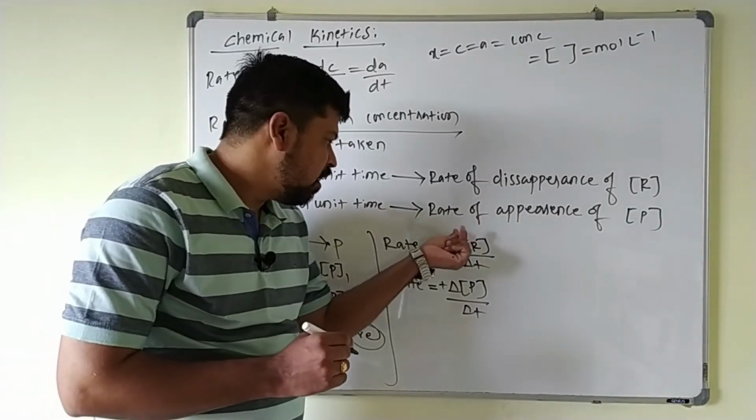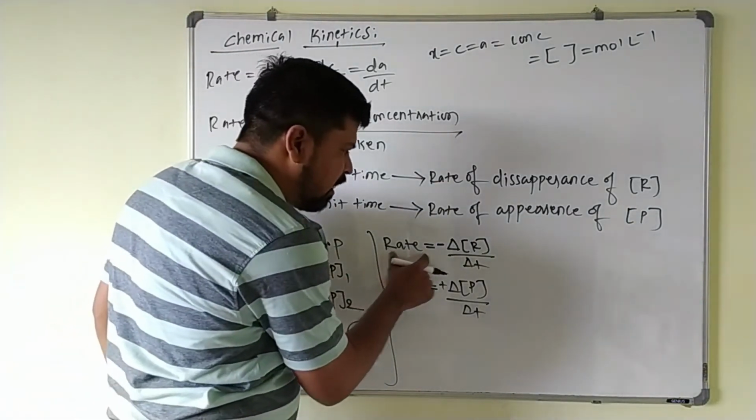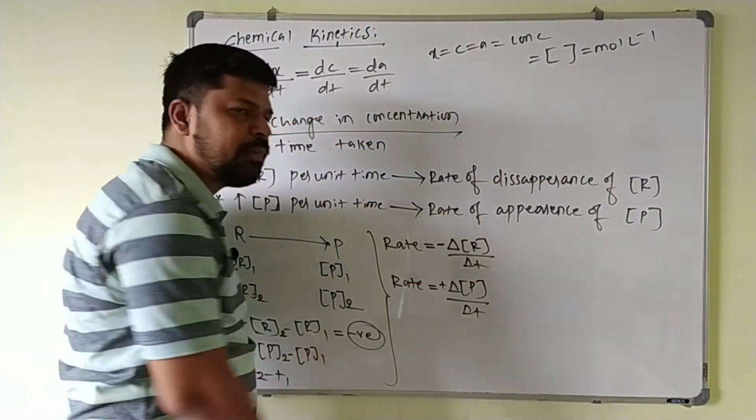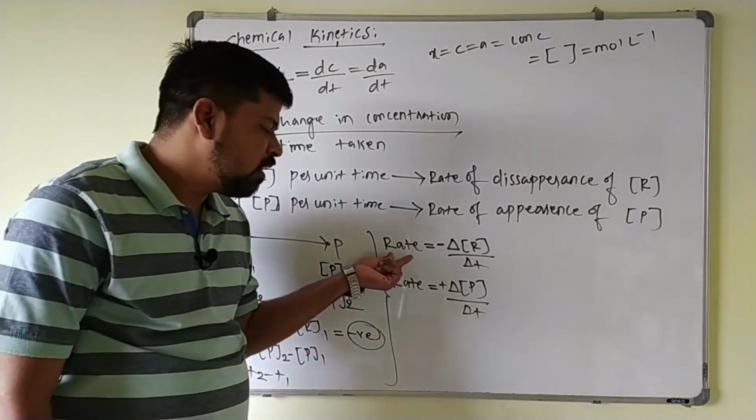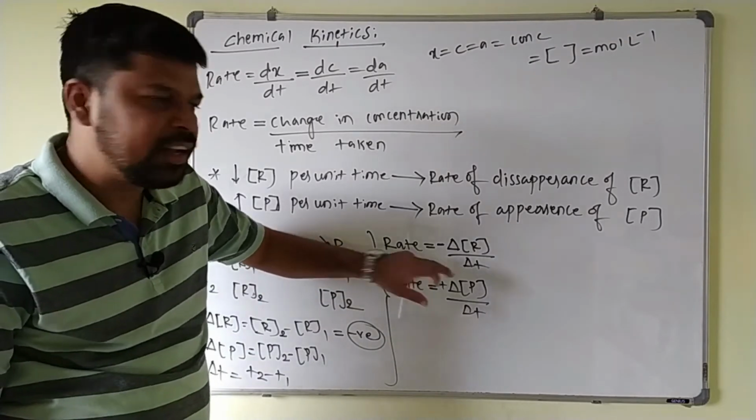So if you write like this, you will get a negative value. In order to make it a positive quantity, this delta R value is multiplied by -1, so that the whole term becomes positive. That's why the negative sign is written here.